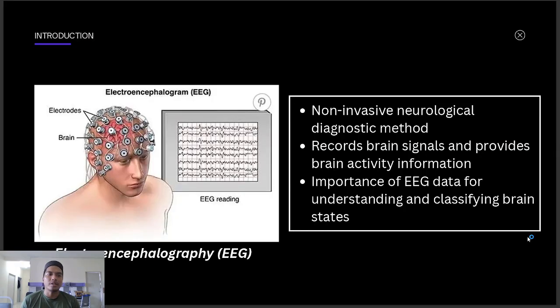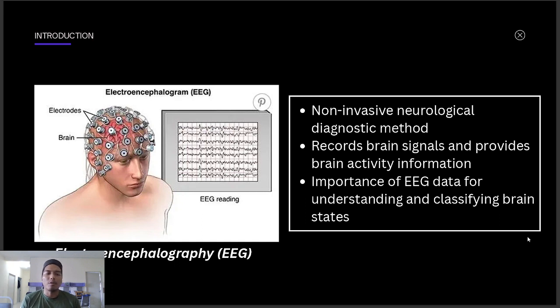For the first introduction, what is EEG? What is electroencephalography? Because I'm using this for the main signal. This is for the main result and the main of our data. It is a non-invasive neurological diagnosis method that records brain signals and provides productivity information. It is important for EEG data in listening and classifying brain states.